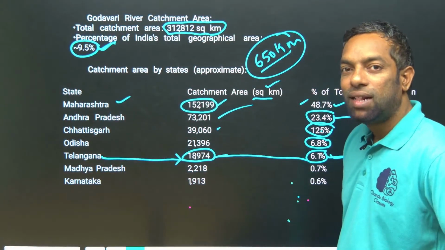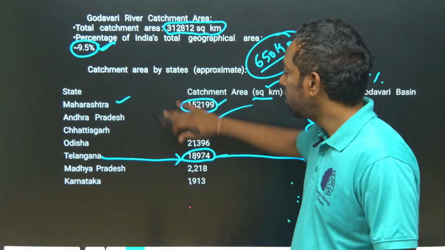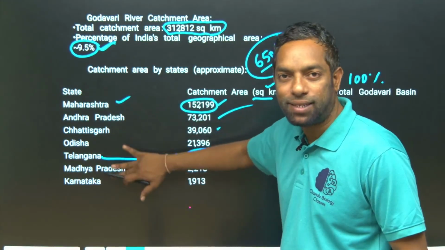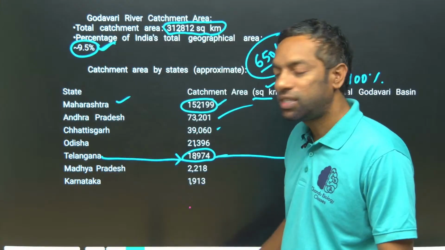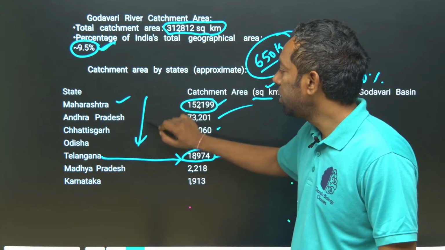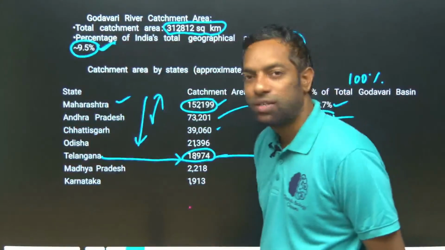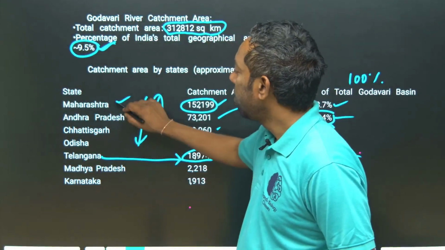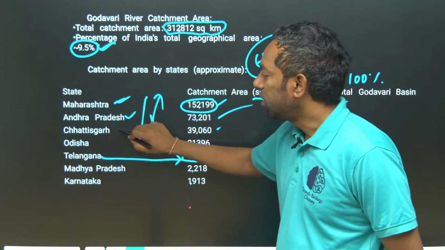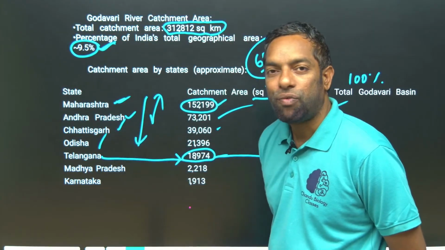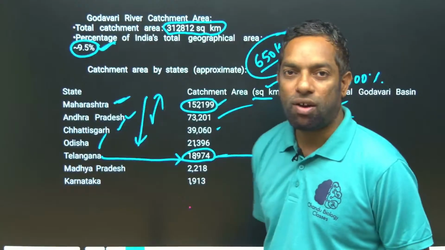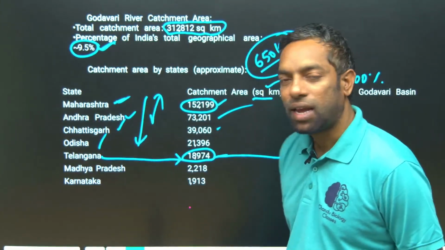Other rivers from other states flow into the Godavari. That's why Maharashtra, Andhra Pradesh, Chhattisgarh and Odisha have a greater catchment area than Telangana.